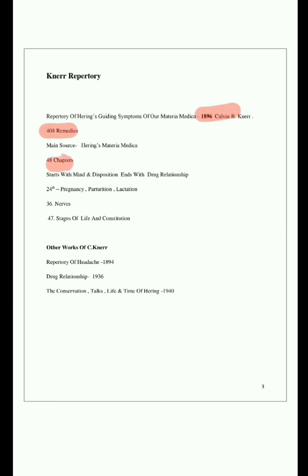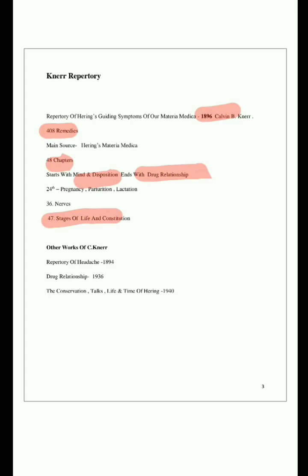It has 48 chapters, starting with mind and disposition and ending with drug relationship. Here we can see some different rubrics and chapters. Like the 24th chapter is pregnancy, parturition, lactation. 36 is nerves. 47 is stages of life and constitution. This chapter's name is important. Sometimes they can ask in which repertory this chapter is present.